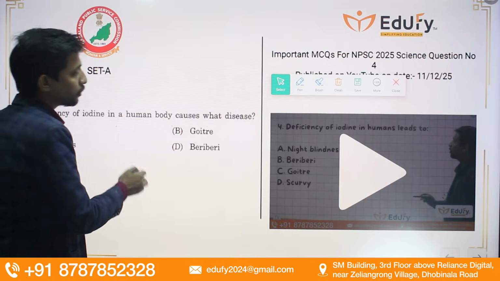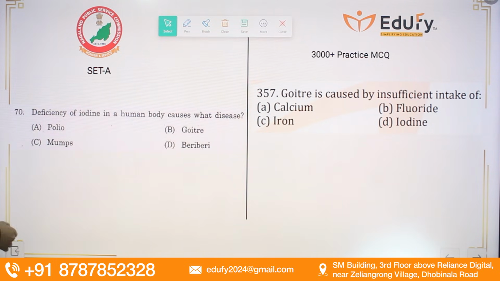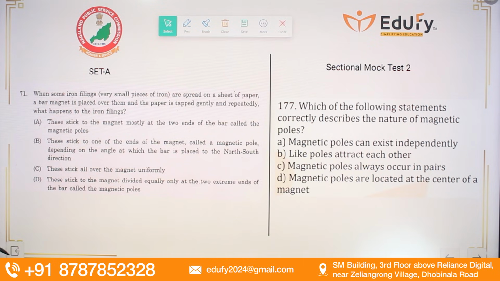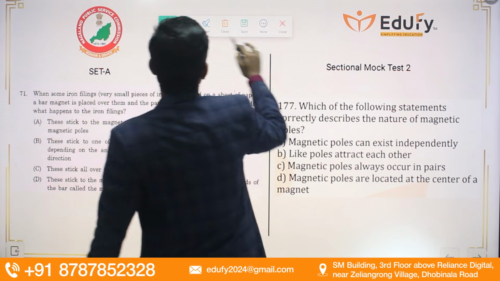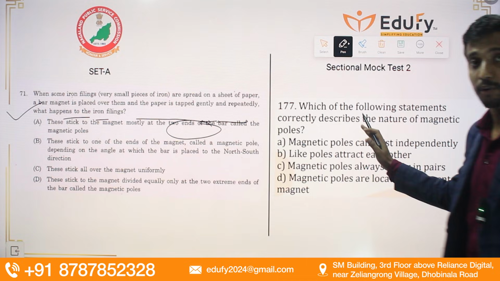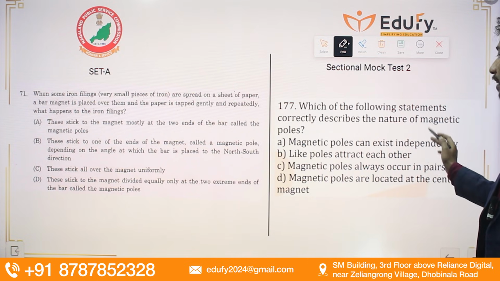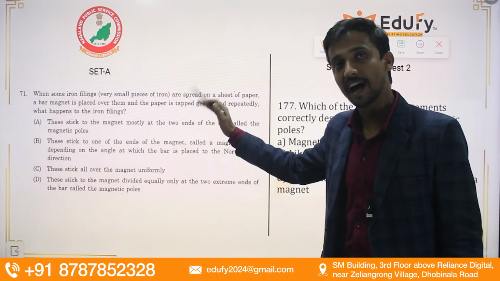Okay, a deficiency. Moving towards the next slide, guys, we have the same question covered in 3000 plus practice MCQs provided by Edufy. Moving towards the next question, guys, we have, when some iron filings are spread on a sheet of paper, a bar magnet is placed over them and the paper is tapped gently repeatedly, what happens to the iron filings? So the option is basically talking about magnetism and magnetic poles. So we have covered the same type of question, same concept wise, guys. We have covered which of the following statements correctly describes the nature of the magnetic poles. So once you have covered this topic, you can easily tackle this question asked in NPSC.